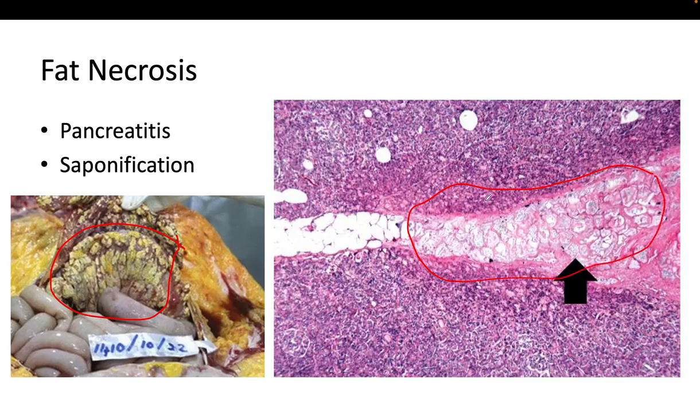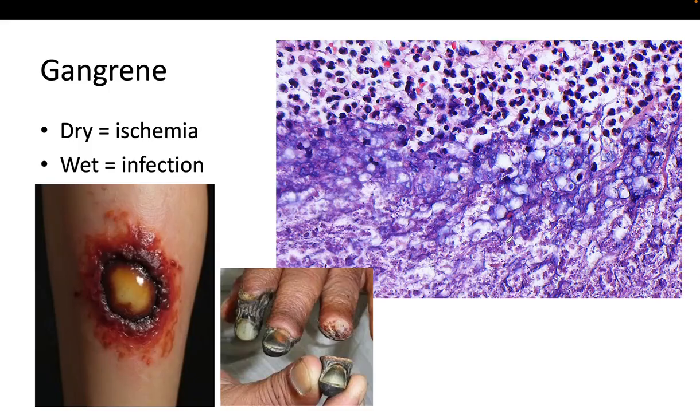Please, let's call this area 1 and let's call this area 2. Please compare the features of the adipocytes in area 1 and area 2. Area 2 are normal adipocytes and area 1 are necrotic adipocytes. So we have fat necrosis here and we have normal adipocytes here. The adipocytes in area 1 look like a ghost. So we talk about ghost adipocytes, and this is a classic description in pathology for fat necrosis.